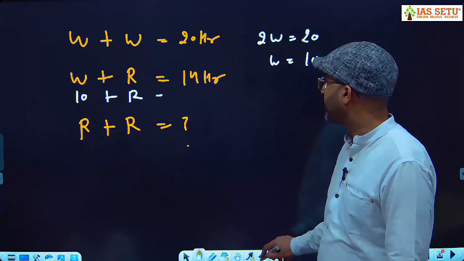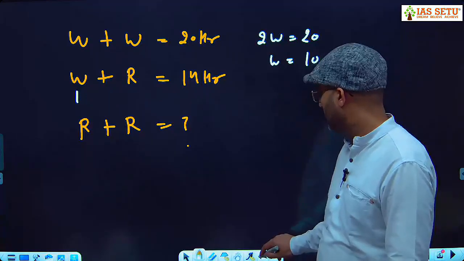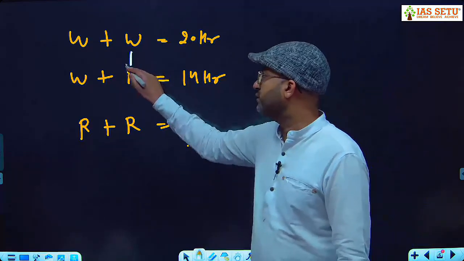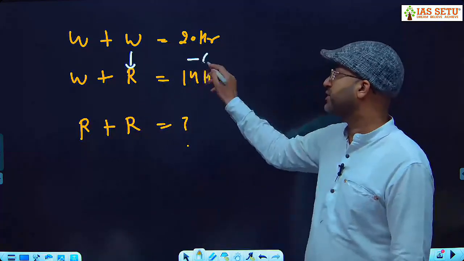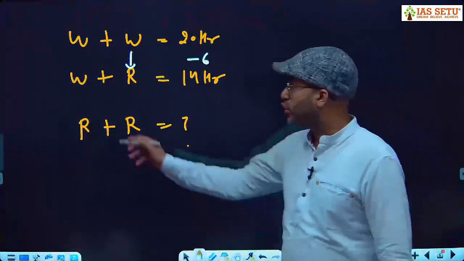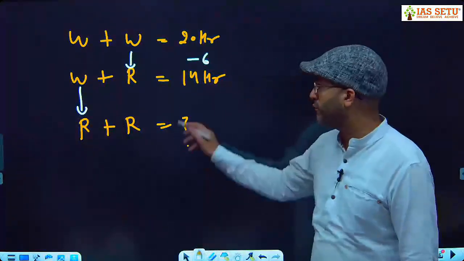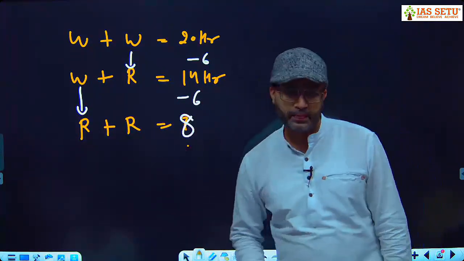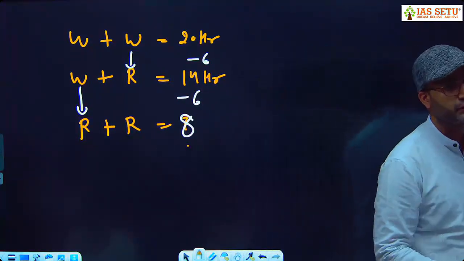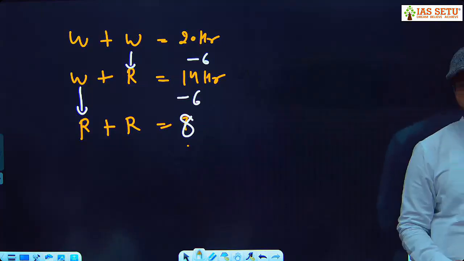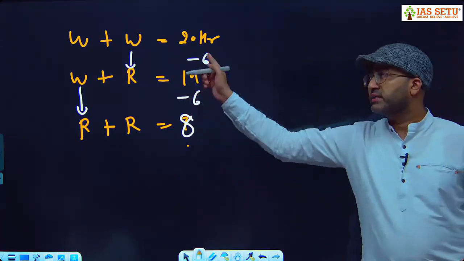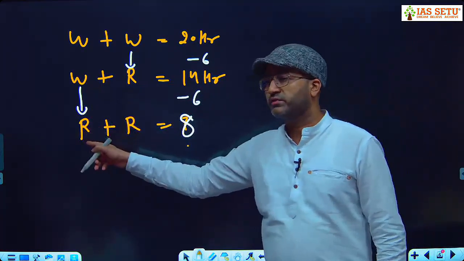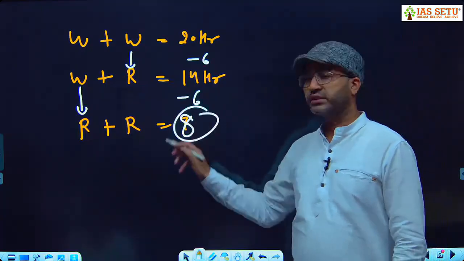Now here is the second method. If you replace one side walking with riding, the difference is -6. If you do the other replacement also, further you have -6. What is 14 minus 6? 8. Replacing walking with riding saves 6 hours. Here also, replacing this walking with riding gives -6. Your answer is 8.